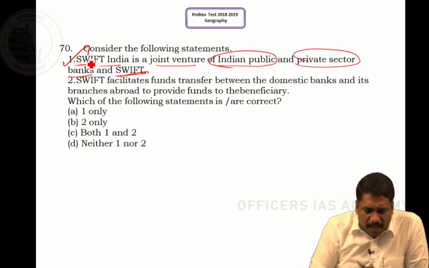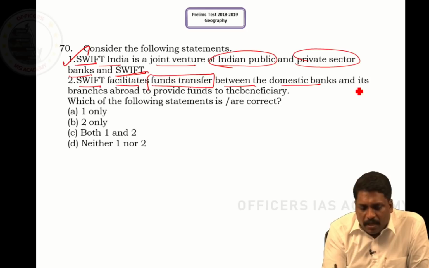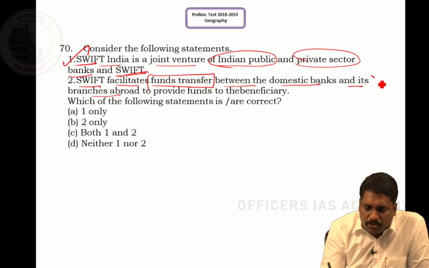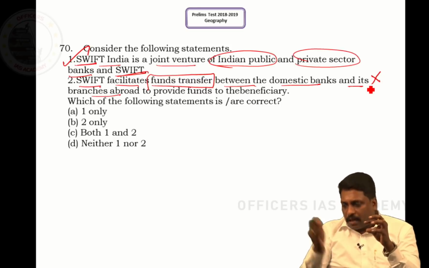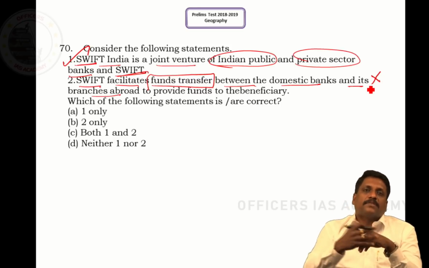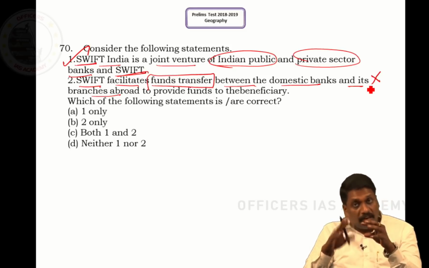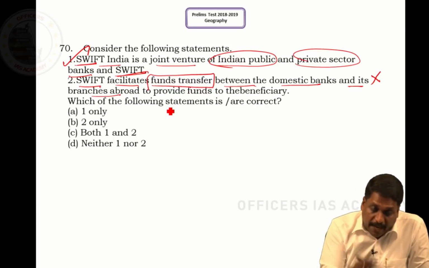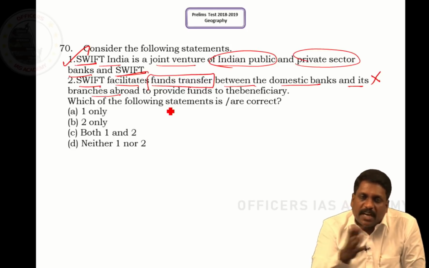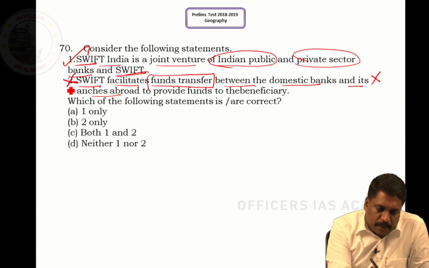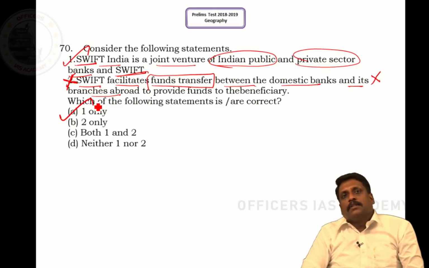What is statement 2? SWIFT facilitates fund transfer between domestic banks and their branches abroad. This statement is wrong, because SWIFT facilitates only the communication or messaging services between different banks, right, sir? It does not facilitate fund transfer as such, right, sir? The acronym itself says it is financial telecommunications, not the fund transfer as such. So statement 2 is wrong. So which of the following statements is correct? It is 1 only, that is A, sir.